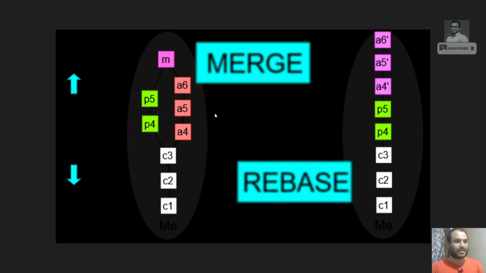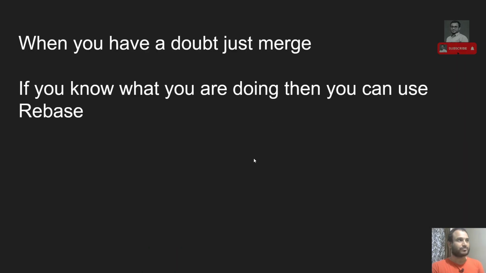But when you do the same thing with rebase, C1, C2, C3, when you rebase these two branches, P4, P5 will come first, and A4, A5, A6 will come on top of that. So the branch commits will be applied on top of that branch. You will think that P4, P5, A4, A5, A6 are all commits on one branch only. You will not be able to understand that a branch was created and that we have rebased it. So merge will preserve the history, rebase will not preserve the history. You need to understand this.